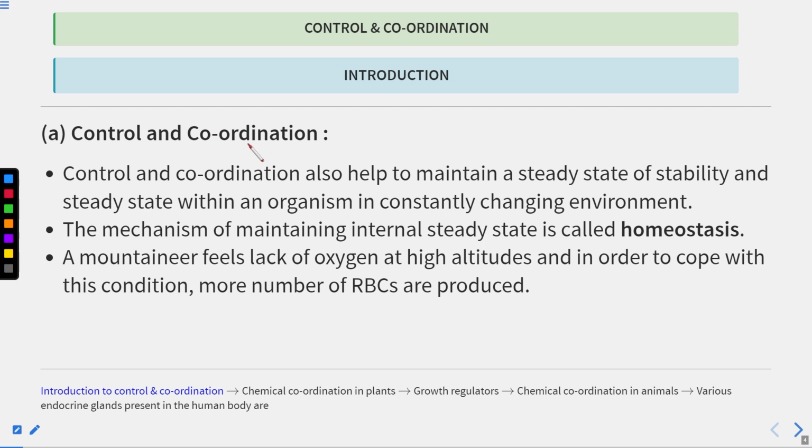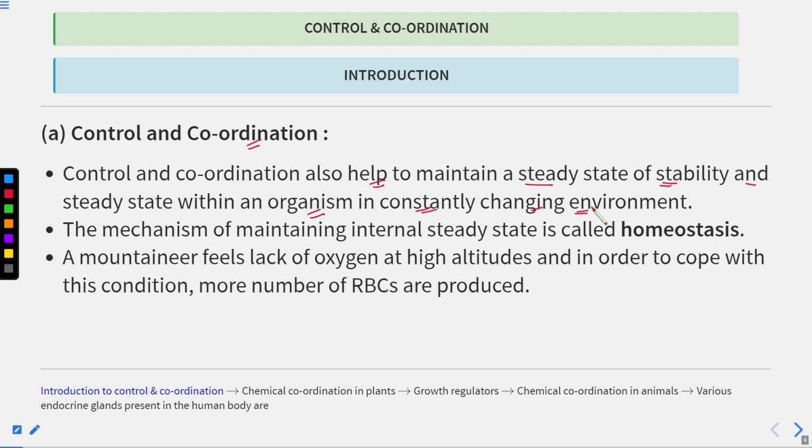Now, control and coordination. Control and coordination help to maintain a steady state of stability. It provides the stability and steady state within an organism in a constantly changing environment.